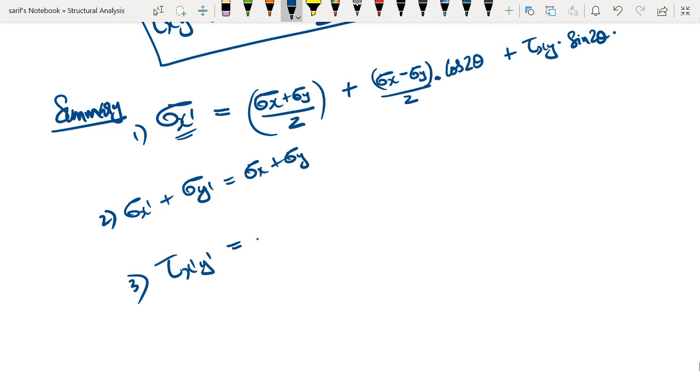So we will have a negative sign to begin with, and the first term will be sigma x minus sigma y divided by 2. We had cos 2 theta here, so it is going to be sine 2 theta here. Next one is again plus tau xy. We had sine 2 theta here, so we will have cos 2 theta here. So this is the final summary expression which you have to remember.